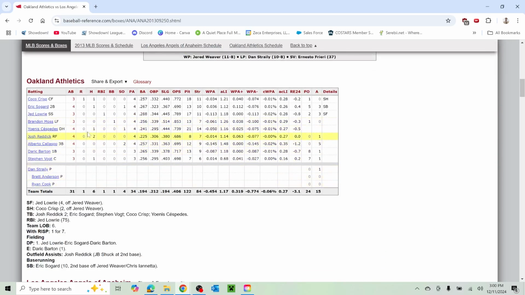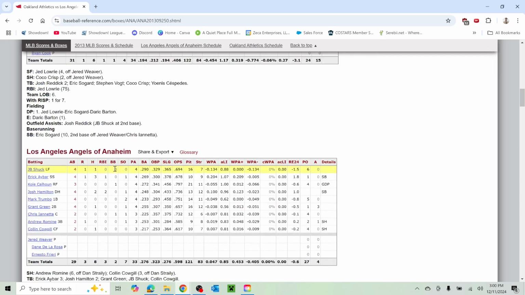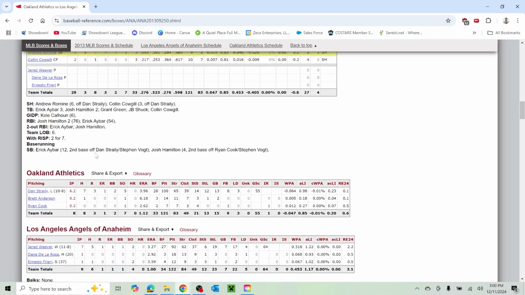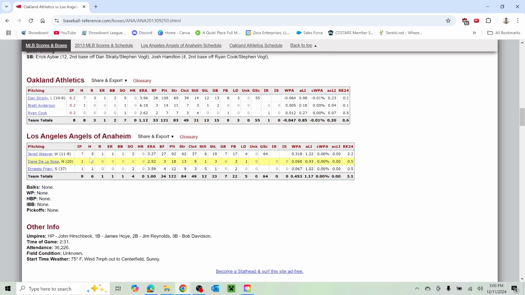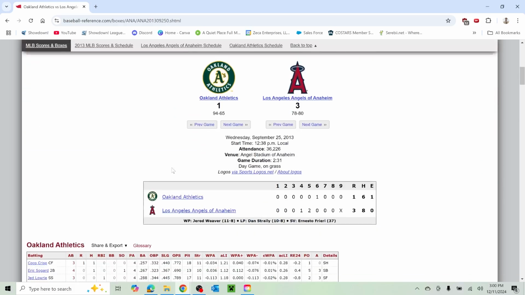When I get a box score, I like to look at players. I like to look at dates. See maybe if there were some interesting players. I mean, just look at J.B. Shuck on the Los Angeles Angels right there. Andrew Romine, brother of Austin Romine. Like, you can find a whole bunch of stuff. Ooh, look at that, Jered Weaver, 7 innings pitched. Like, this is just random stuff that you can look at. And this game was from September 25th, 2013.